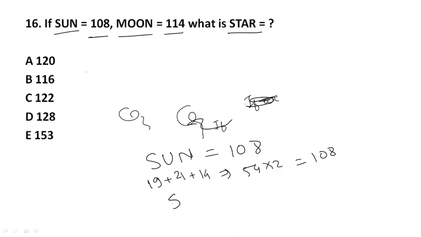Then what is the code for star? Here S for 19 plus T for 20 plus A for 1 plus R for 18. Okay. Here the sum will be 58. If you multiply this with 2, then we will get 116. So our option will be B, the right answer.